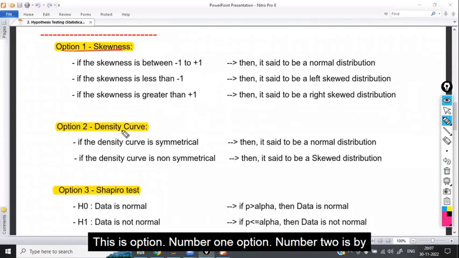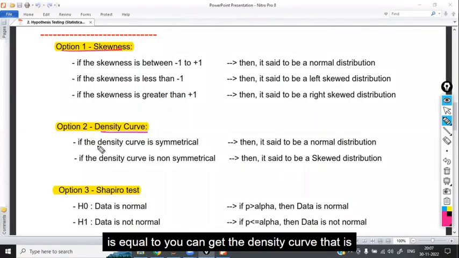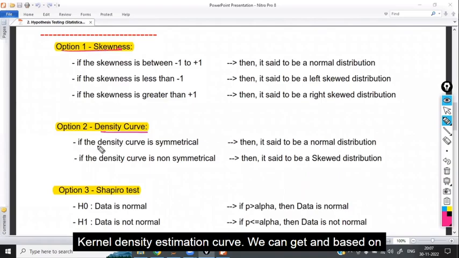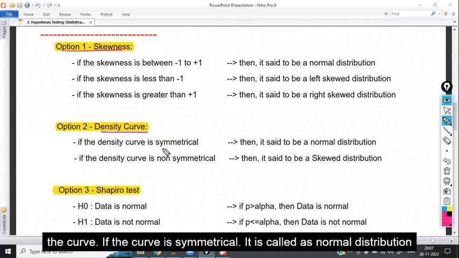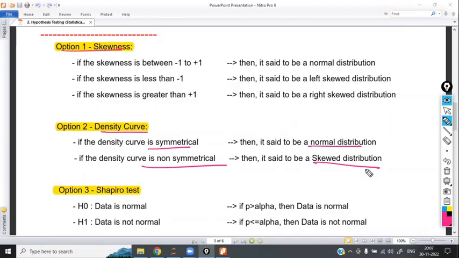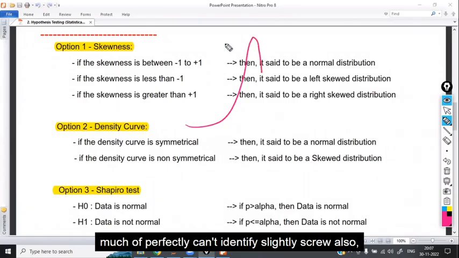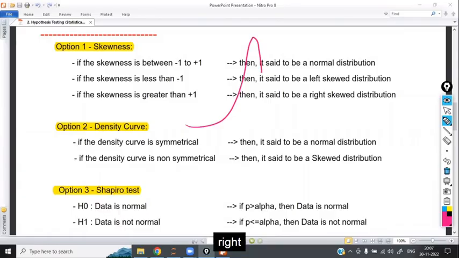Option number 2 is checking the density curve. That is sns.displot with KDE equal to true. If you write KDE equal to true, you can get the density curve, the kernel density estimation curve. Based on the curve, if the curve is symmetrical, it is called a normal distribution. If the curve is not symmetrical, it is a skewed distribution. Right? If it is slightly skewed, you can't identify it that perfectly. Slightly skewed is also okay. Right?